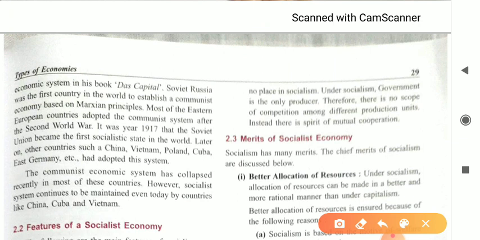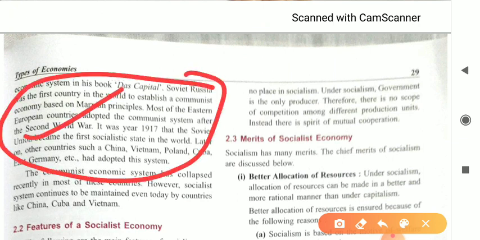Soviet Russia was the first country in the world to establish a communist economy based on Marxian principles, the principles of Karl Marx. Most of the Eastern European countries adopted the communist system after the Second World War.